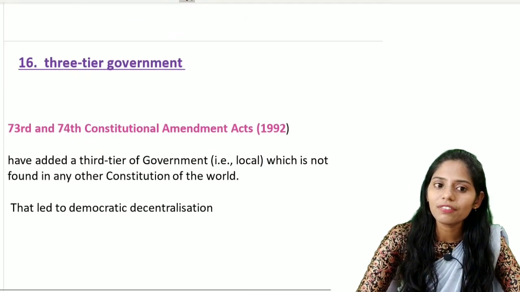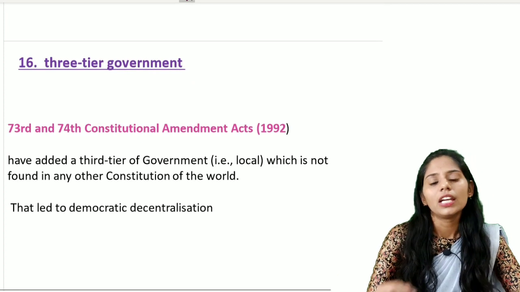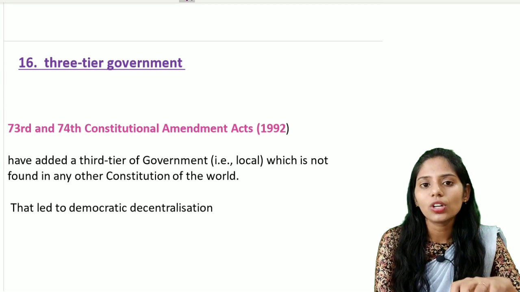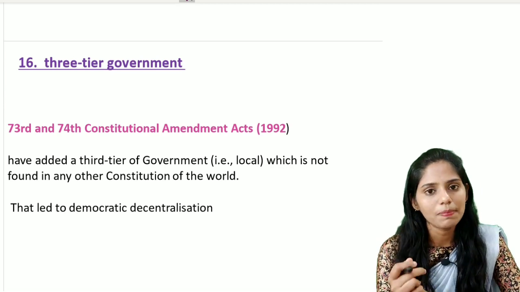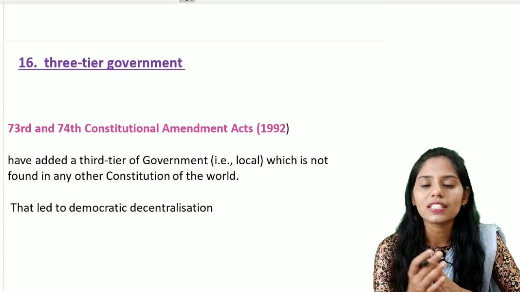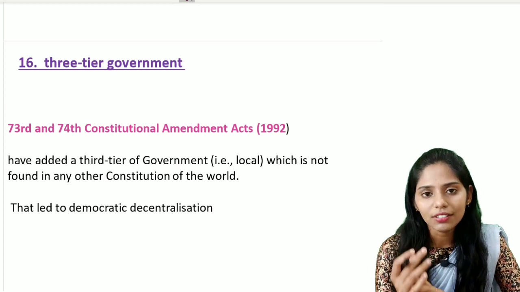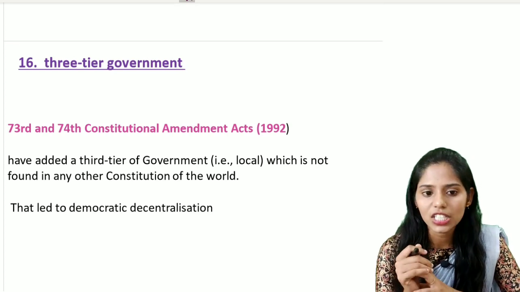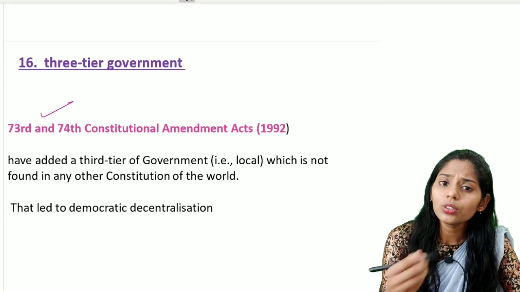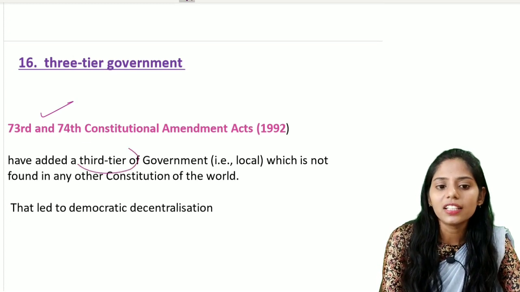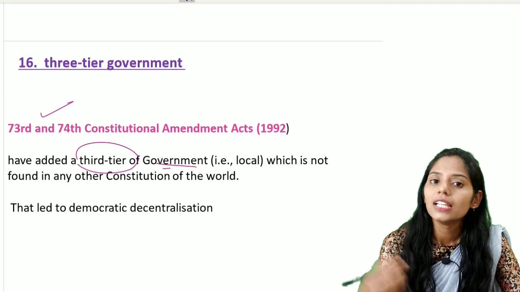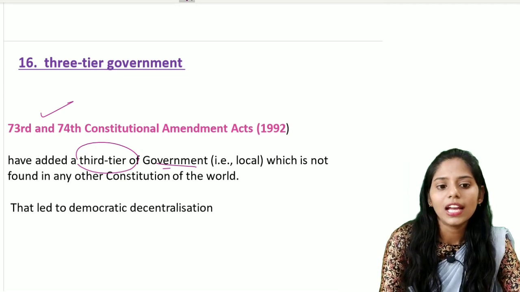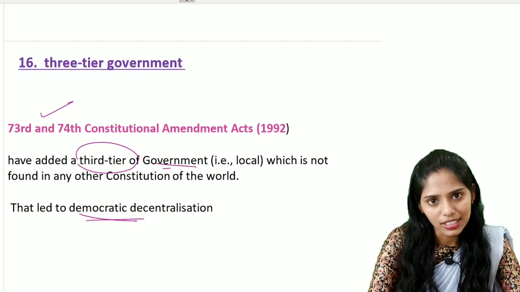And the next important feature is the three-tier government. In India, we see there is a three-tier government: central level, state level, and at the local level we see there are panchayats and also municipalities. The constitutional status for these panchayats and municipalities was given through the 73rd and 74th Constitutional Amendment Acts of 1992. Through these Amendment Acts, they added a third tier of government at the local level, that is in the rural areas, panchayats, and in the urban areas, municipalities, and they led to democratic decentralization in India.